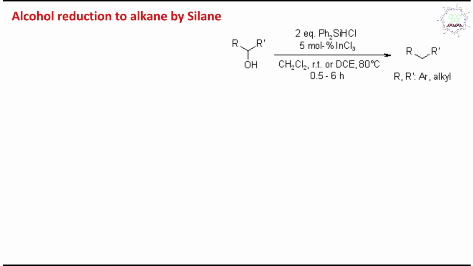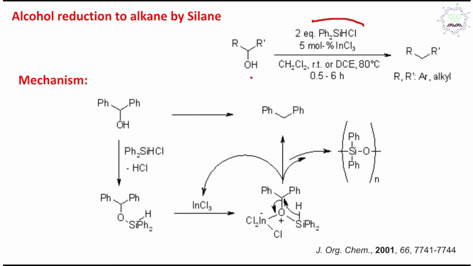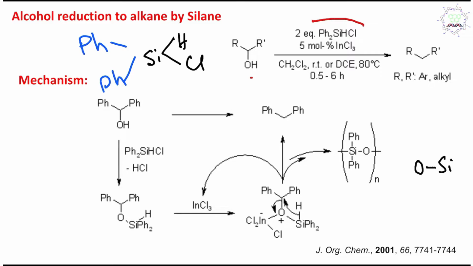The first example is the reduction of alcohol to alkene, and in this case the silicon-hydrogen bond is the reducing agent. The interesting point in this chemistry is that this compound has one silicon-hydrogen and one chlorine. Remember, both silicon-hydrogen and silicon-chlorine are not that stable bonds, but the silicon-oxygen bond is very stable, and that is the driving force. Why? Because this oxygen-silicon bond apparently looks like a sigma bond or single bond, fine, but there is some other stabilization.